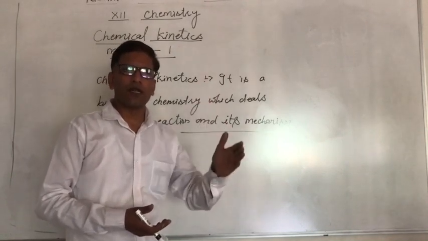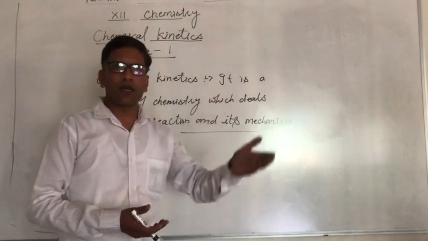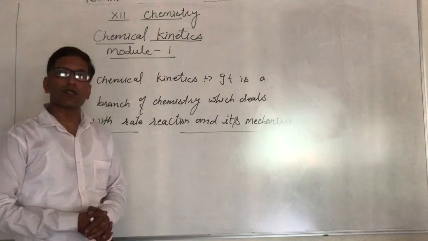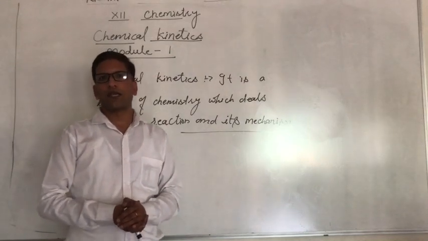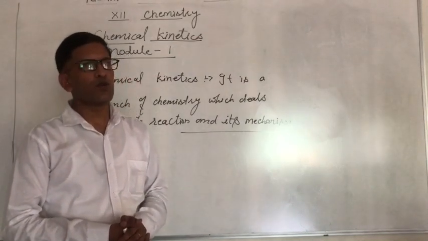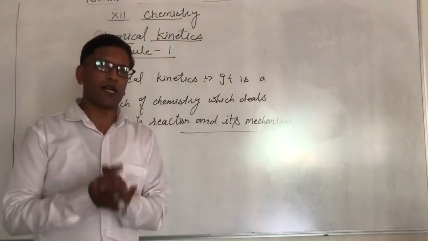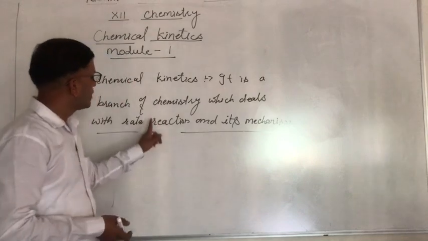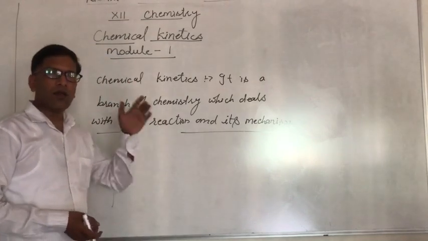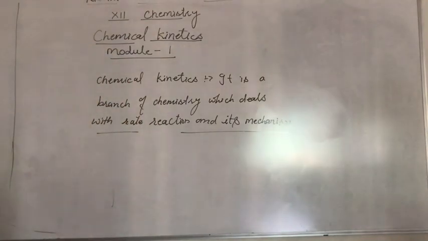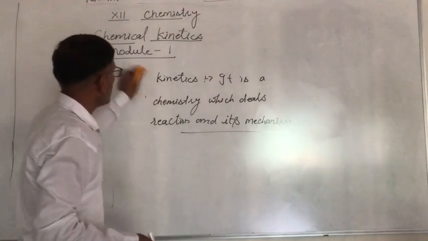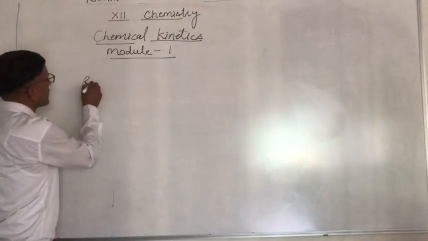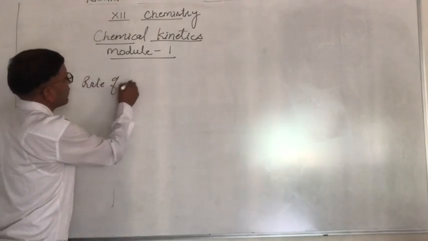It may be 30 days, 1 year, or 6 months. So we can say these types of reactions are slow. And the third is moderate reactions, which take place in a moderate time. So we can use that type of reaction to determine the rate of reaction. Then we take up what the rate of reaction is.